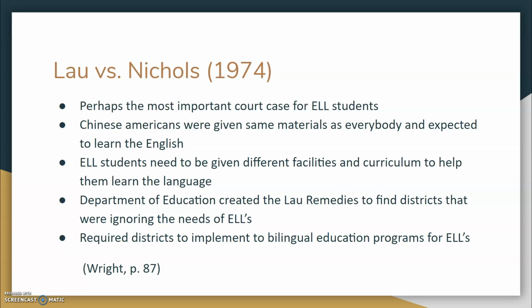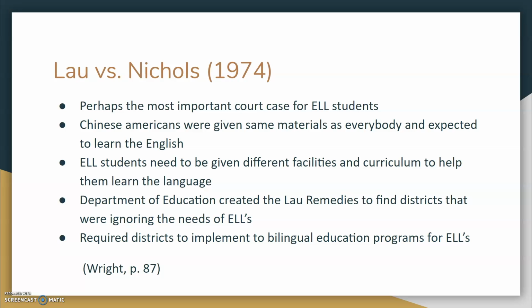So, as it says here, Chinese Americans were given the same materials as everybody and expected to learn English. The book used the term sink or swim. So it was either you learned it and you were fine, or you never learned English and you were just kind of forgotten about. And so this court case determined that ELL students need to be given different facilities and curriculum to help them learn the language. The Department of Education created the Lau remedies to find districts that were ignoring the needs of ELLs, and this required districts to implement bilingual education programs for English language learners.